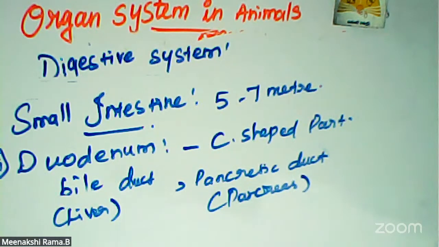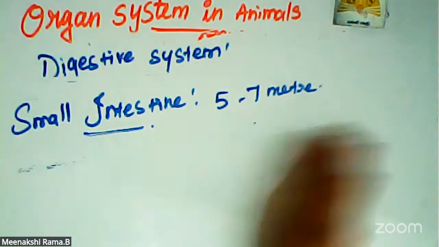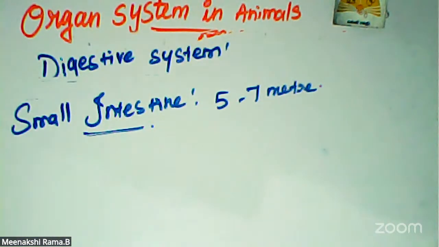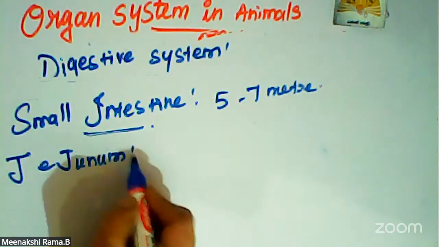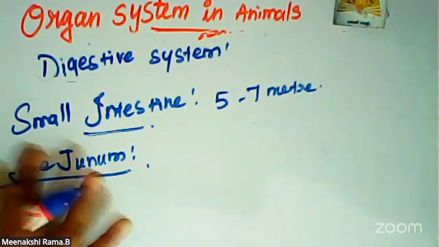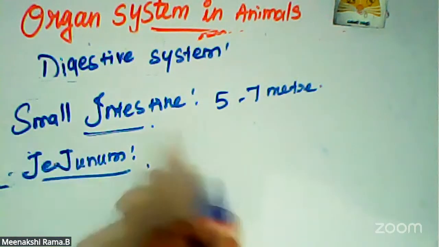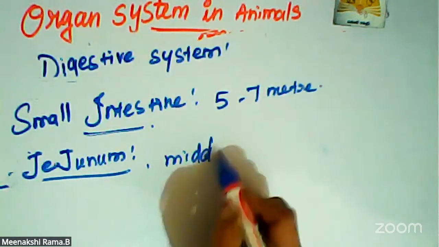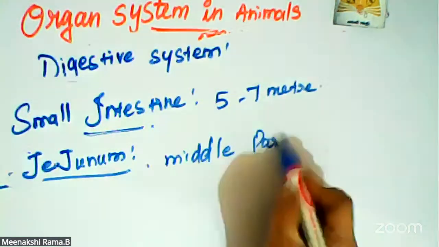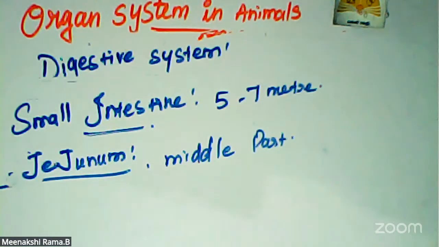The secretion of the small intestine, the intestinal juice, contains sucrase, maltase, lactase and lipase.